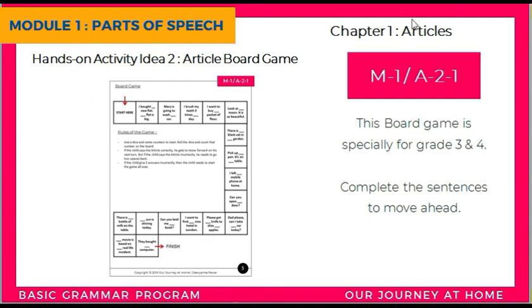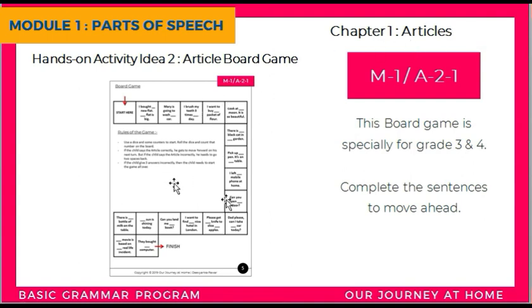Again, on the right ribbon we have given the code for that activity, and on the activity sheets also we have given the same code. Here the code is module 1, activity 2 of chapter 1. So this is the second activity of chapter 1, that is articles.